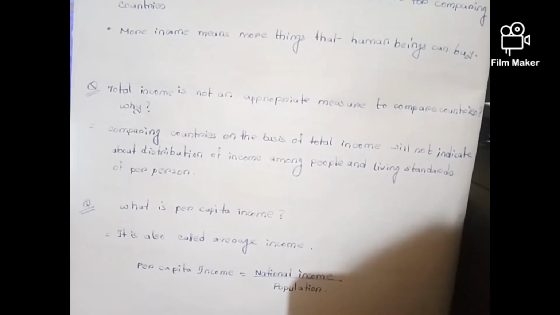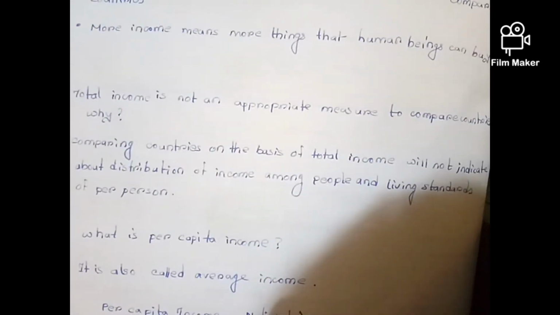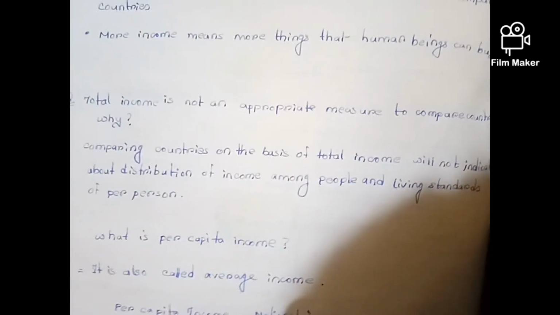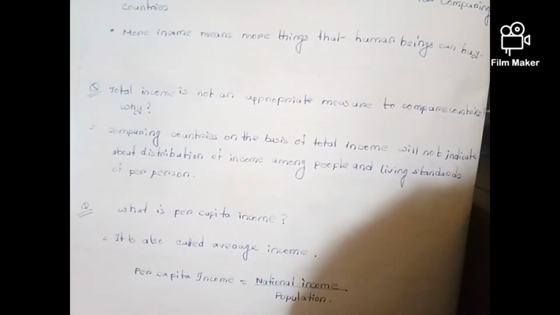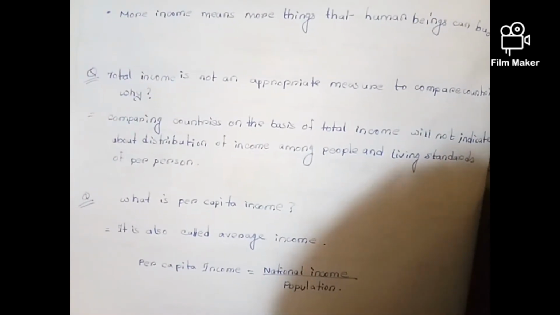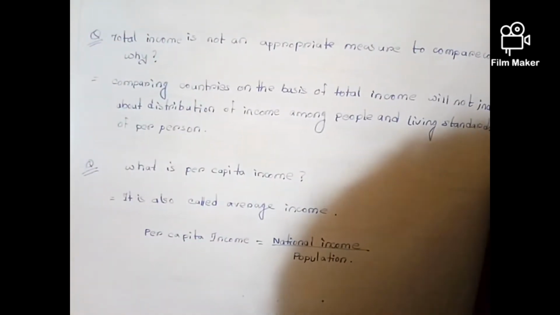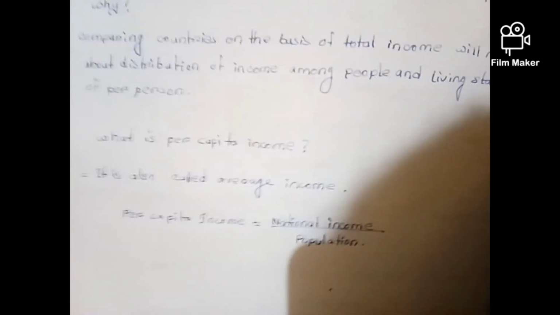That means if the country has higher per capita income but the income is not distributed properly among everyone, we cannot judge any country on the basis of only per capita income. So, we have discussed per capita income, but do you know what the meaning of per capita income is? Let's study. Per capita income is called the average income. Per capita income is equal to national income divided by total population.